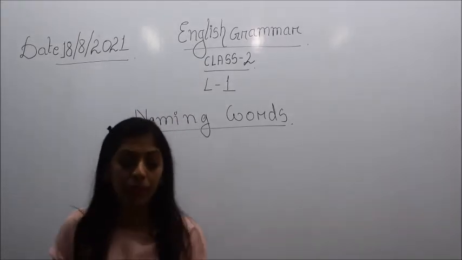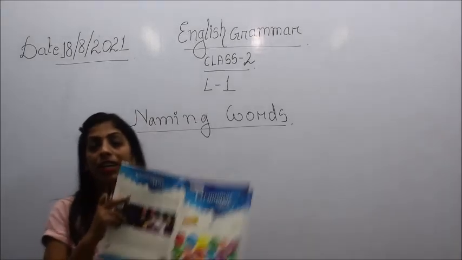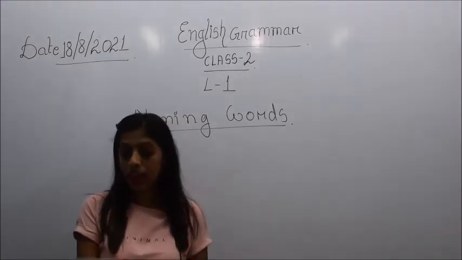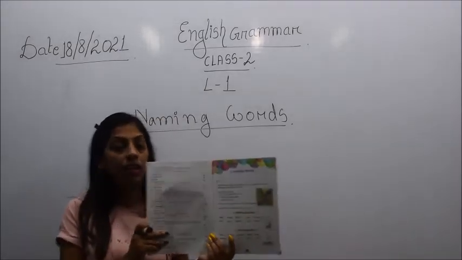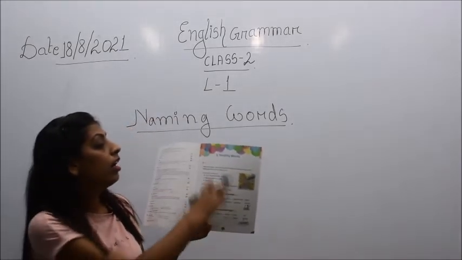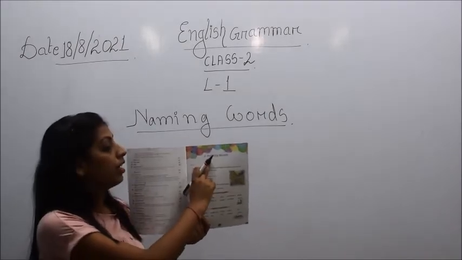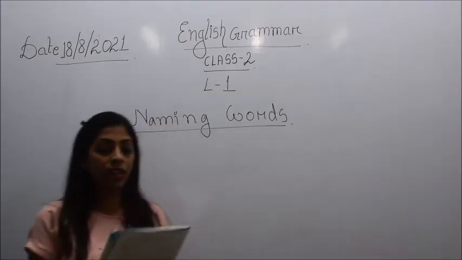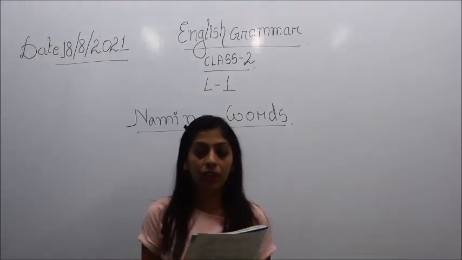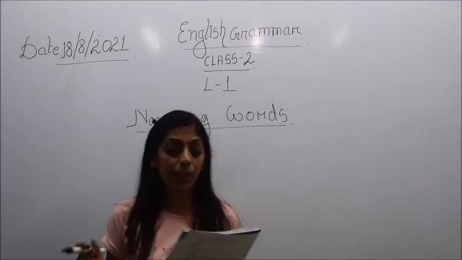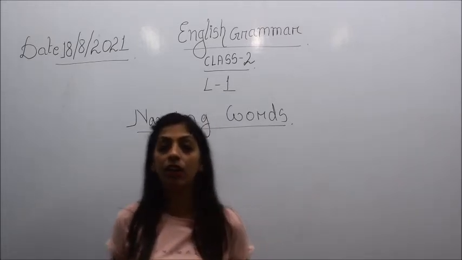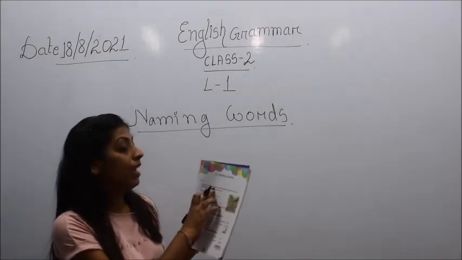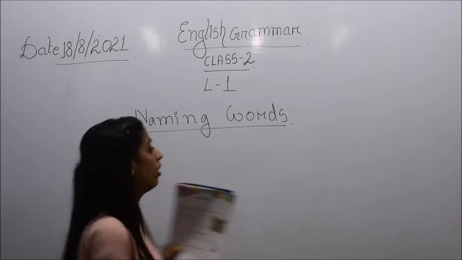So before beginning, children, you need to take your English grammar book. There is a first lesson there, take out page number 1, and you see here the name of the lesson has been given, that is naming words. All right, so you see children, here there is a definition given: names of people, place, animals or things are called naming words. So names of person, place, animal or things are called naming words.